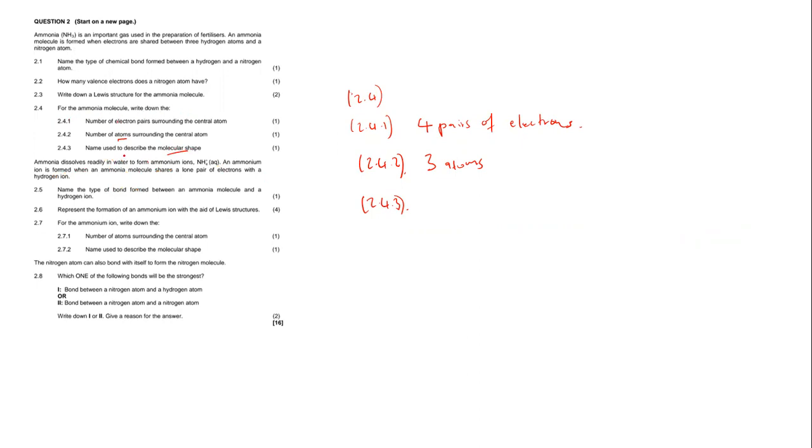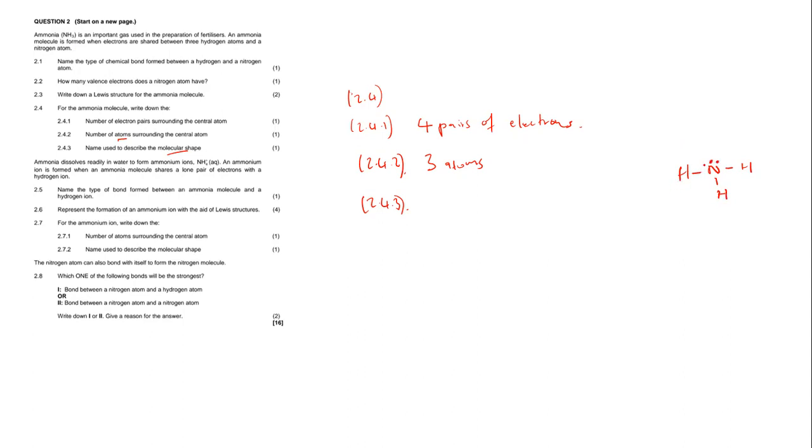Before we can talk about the shape of ammonia, let us draw the molecular structure of ammonia, not the Lewis structure. It's going to be hydrogen bonding to nitrogen, bonding to hydrogen, nitrogen again bonding to hydrogen, and then here we have a pair of electrons.